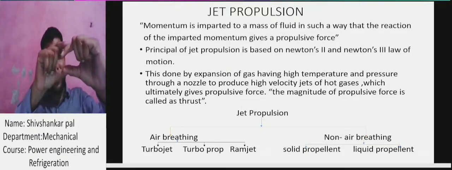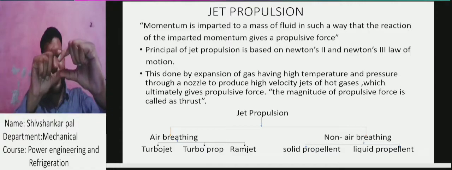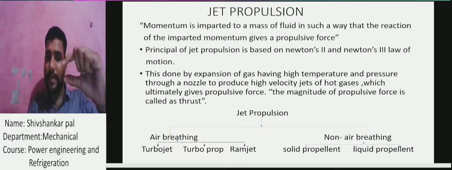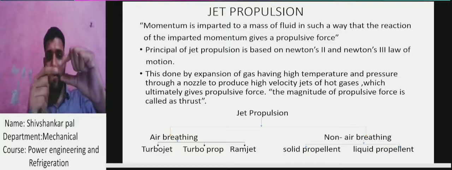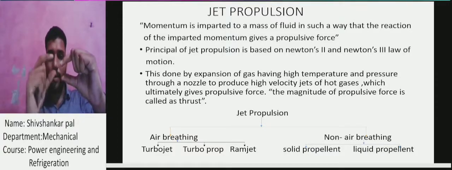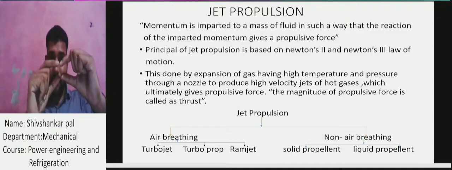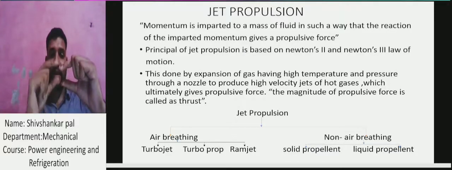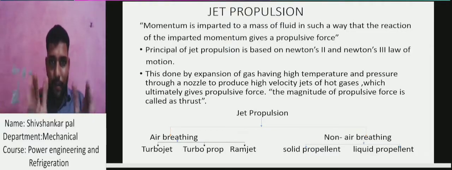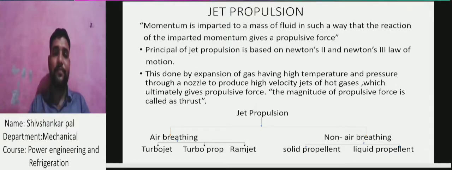When the cross-section area decreases, the velocity increases, so the momentum changes, and due to the momentum change a force is created. That force goes outside, then applies a back force on our nozzle. That force is known as the propulsive force, and the magnitude of the propulsive force is known as the thrust.